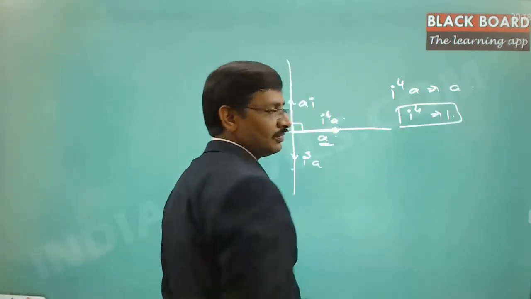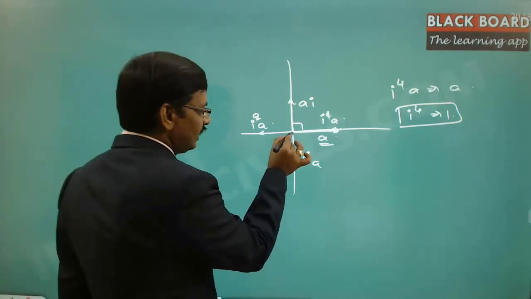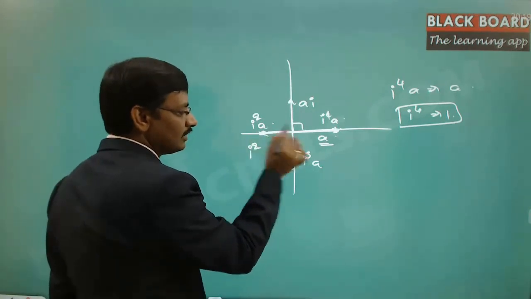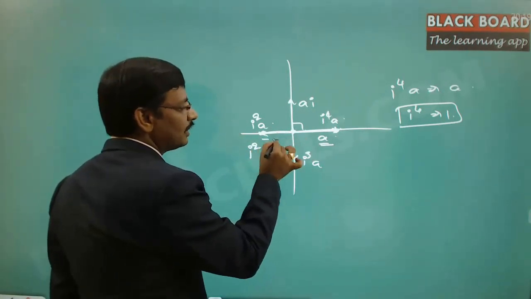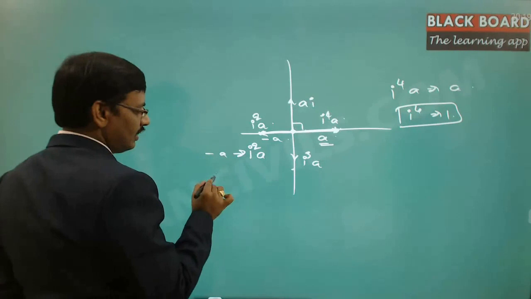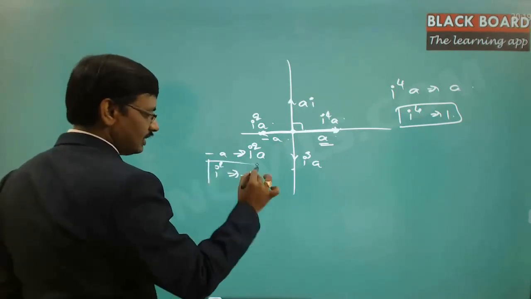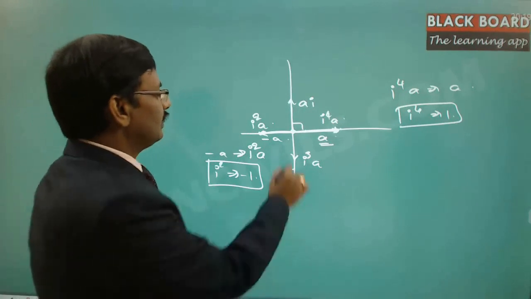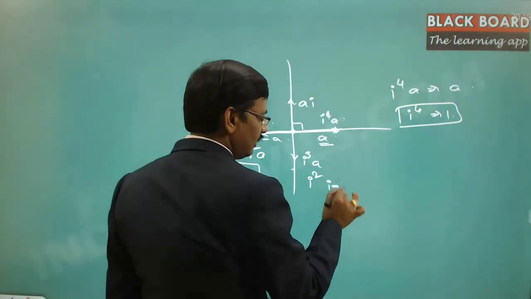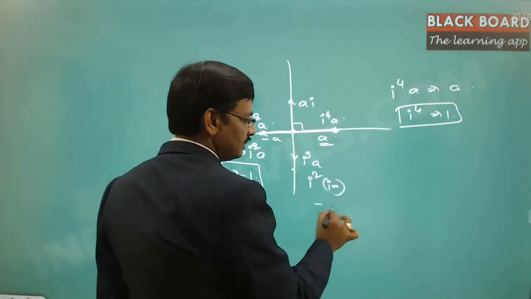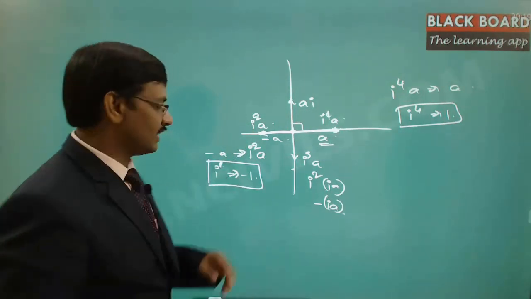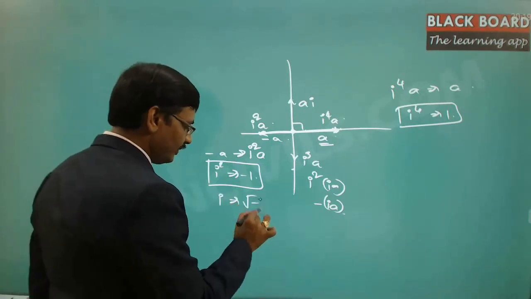That is one understanding. And the second understanding is the same a in the opposite direction. So for i square, if you notice on the real line from the origin, you treat this as minus a, meaning i square into a is equal to minus a. Hence i square is equal to minus 1. So this is the second understanding. Even here, a i can be treated as i square into i into a, which is exactly opposite to a i, so this can be treated as minus a i. So attributing i square is equal to minus 1, that is exactly the reason we call i equal to square root of minus 1.